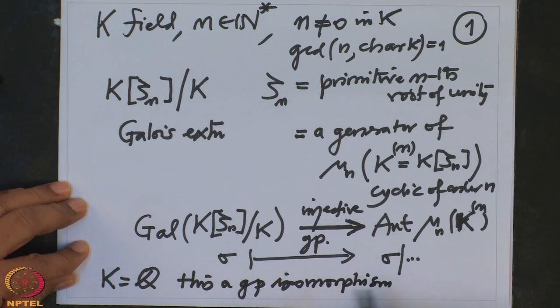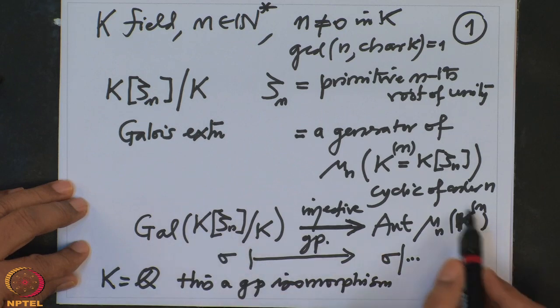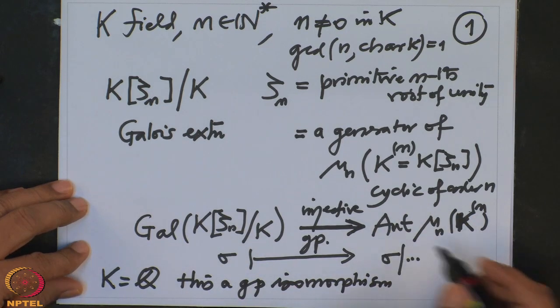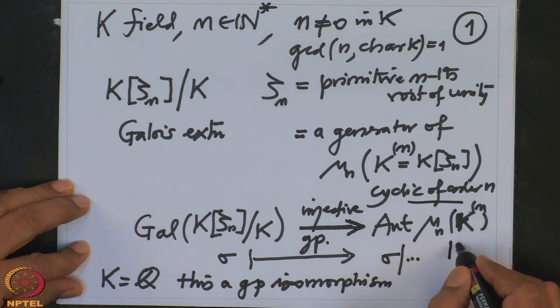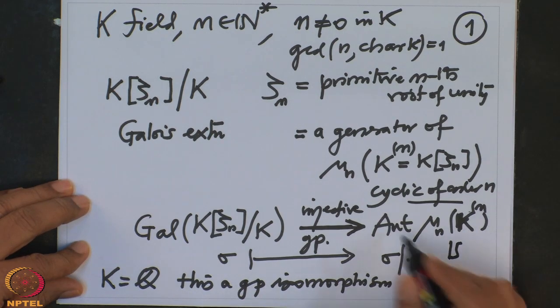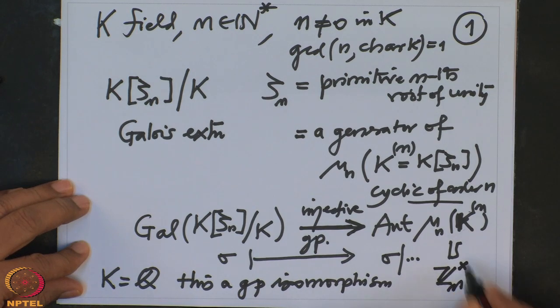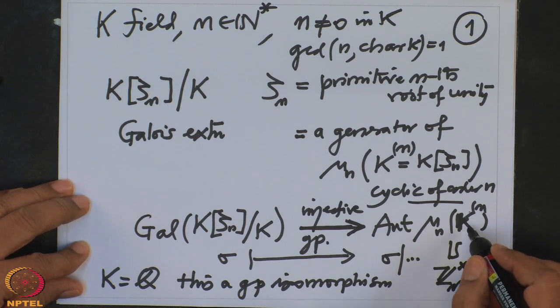Therefore, the Galois group of this is the automorphism group of the cyclic group, and the automorphism group of a cyclic group of order n you can identify with the group Zn cross. And how is the identification gone? If you have an automorphism, it will map the generator to a power of the generator, and that power should be co-prime to the order of the generator, and therefore it is mapping to that.